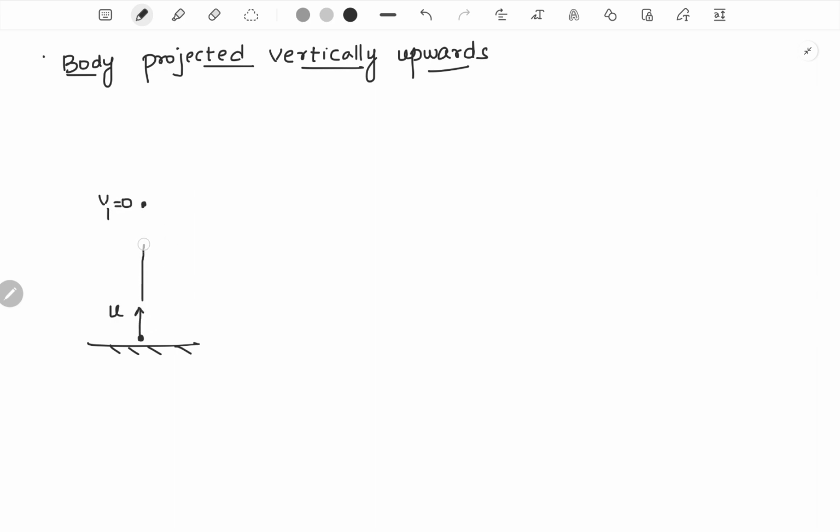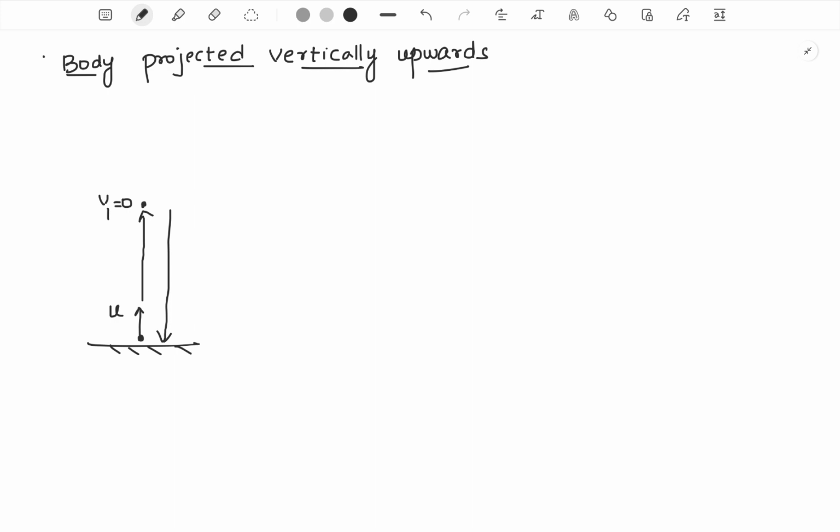Then it would start to fall along the same line in the downward direction. When it's going up, the velocity is in the upward direction, but throughout its motion the acceleration, which is due to the gravitational force, would always be in the downward direction, and its magnitude would always be the same. So here also the body is in uniformly accelerated motion.